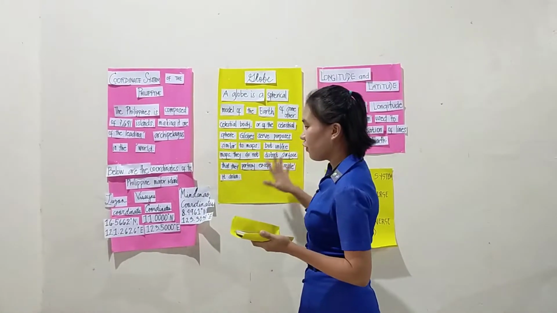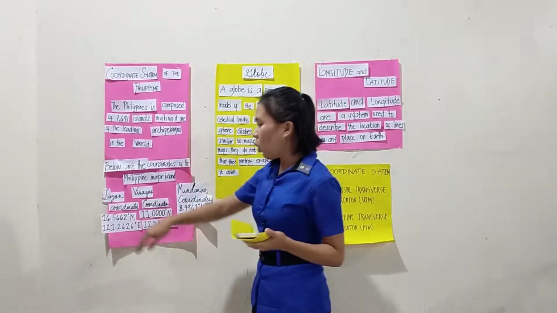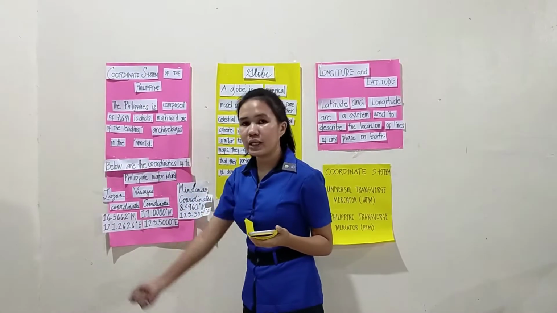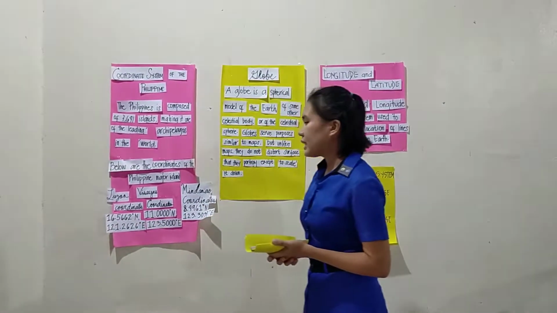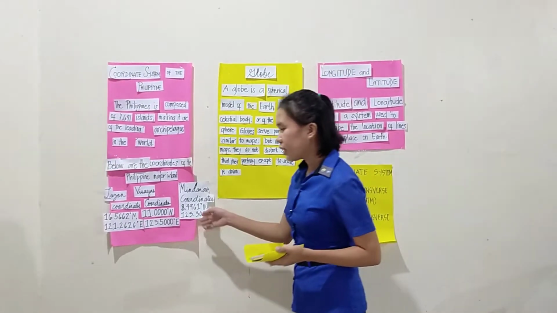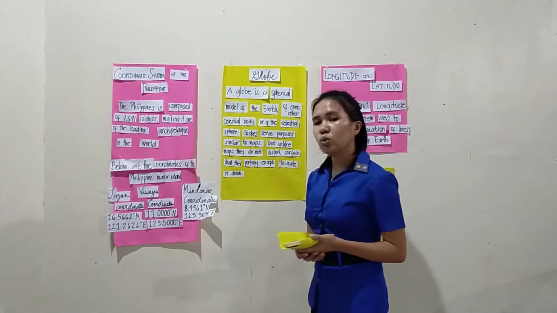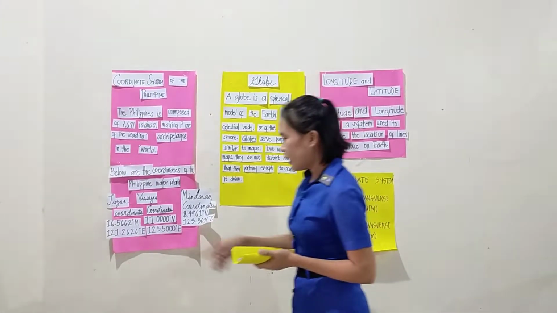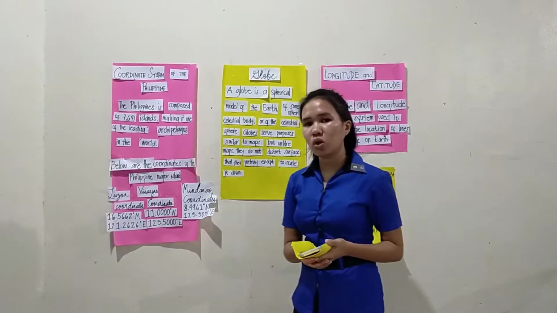Let us know what the Luzon coordinate is. We have 16.56662 degrees north and 121.2626 degrees east. That is for Luzon coordinates.